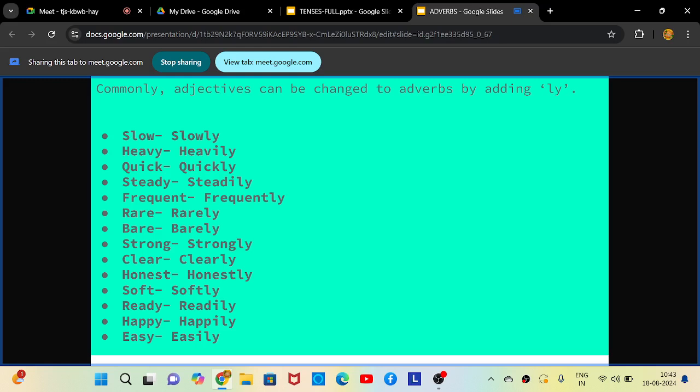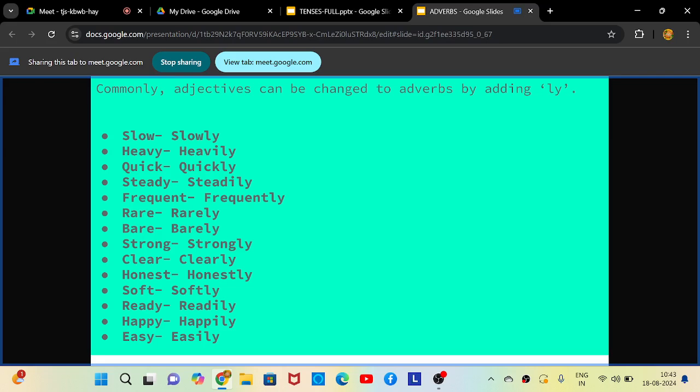Frequent, frequently, rare, rarely, bare, barely, strong, strongly, clear, clearly, honest, honestly, soft, softly, ready, readily, happy, happily, and easy, easily.